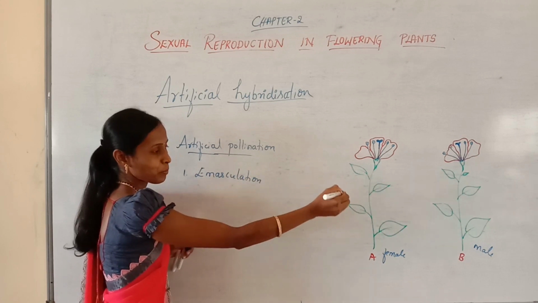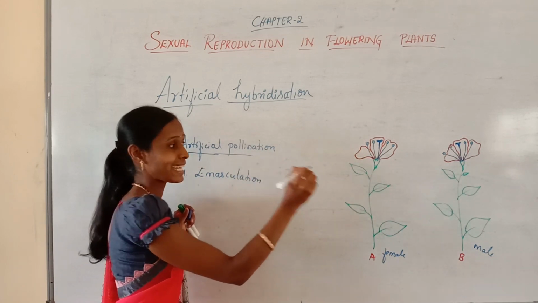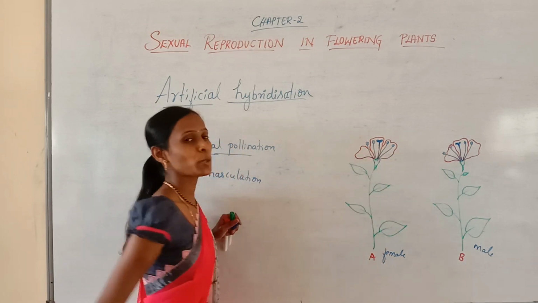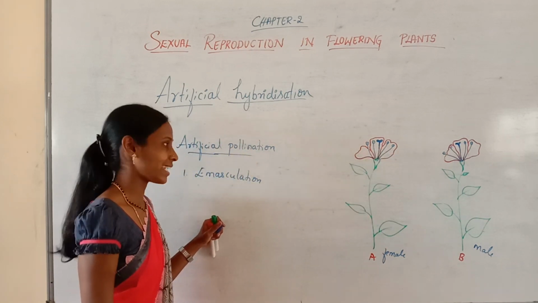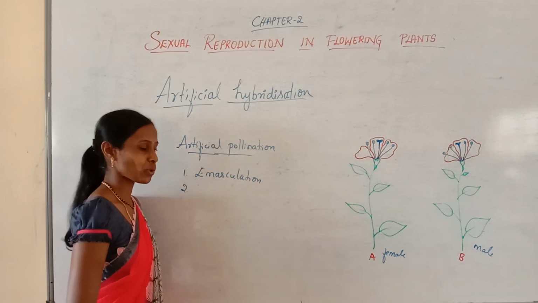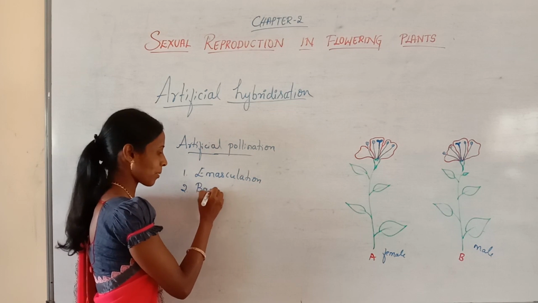I said we are taking only the desired pollen grains, and the desired stigma should be protected from contamination. That can be done by two processes. One is called emasculation, the other one is called bagging.